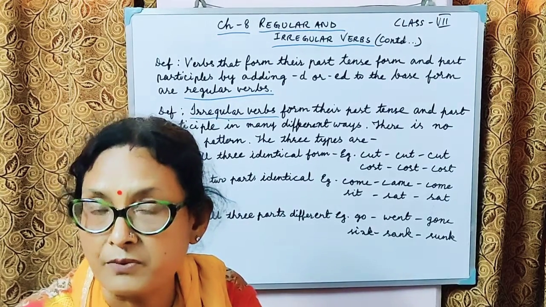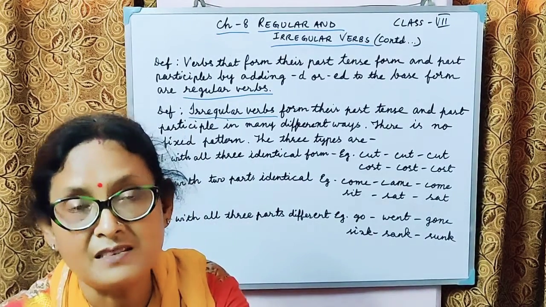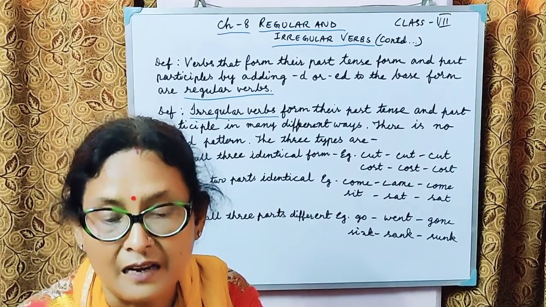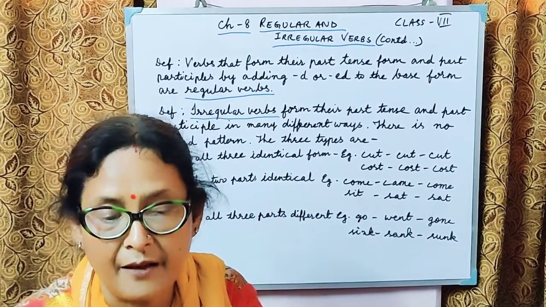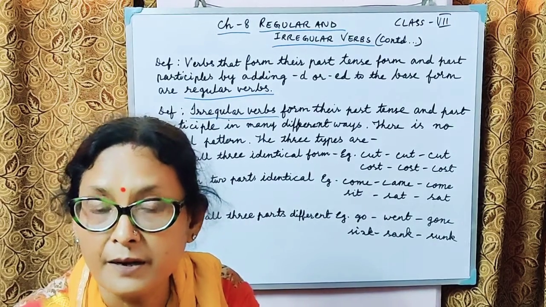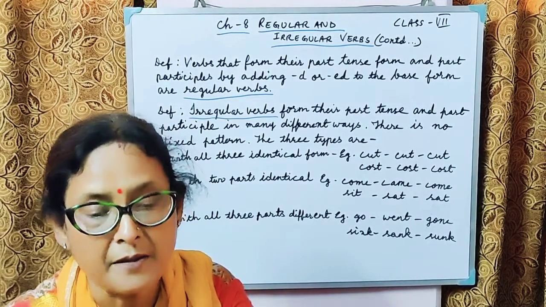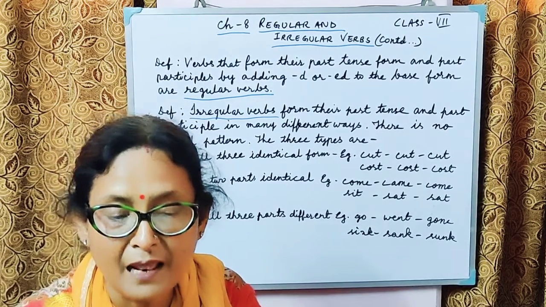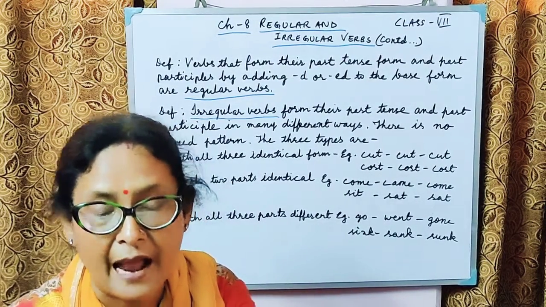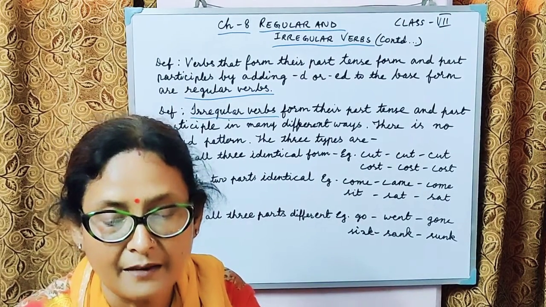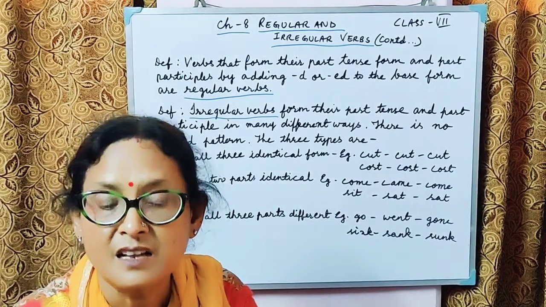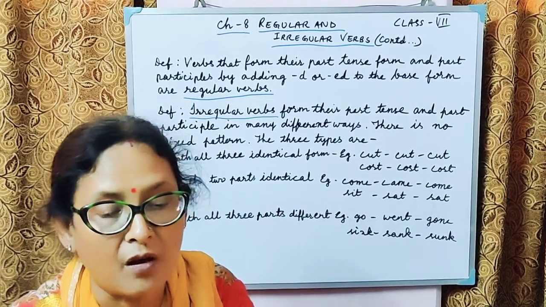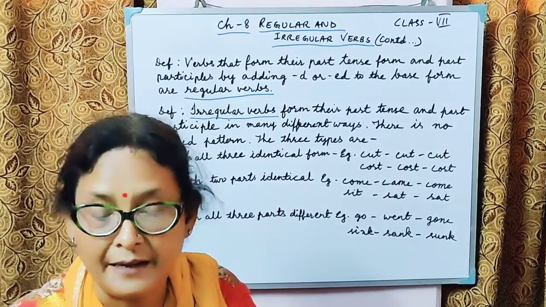The base form is learn, the past tense is learned, and the past participle is learned. Again we have for the word burn, burned and burnt; for the word spell, spelled and spelt; then for the word sit, sat, sat.